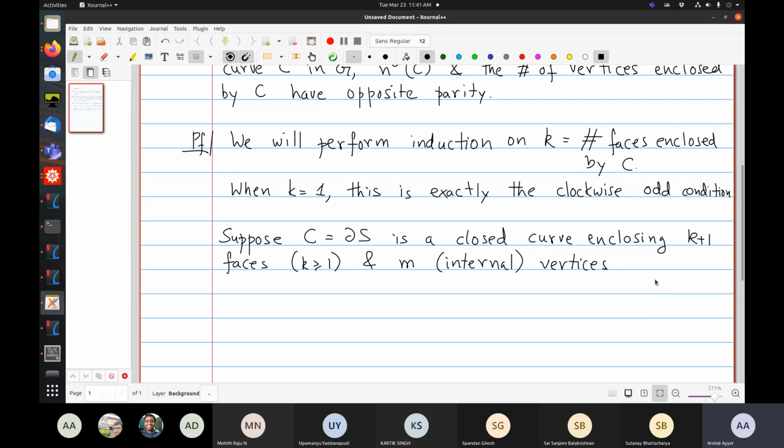Okay, so maybe I'll draw some figures. So here is your graph. This is G, and there's some curve C. I mean, this is a discrete object, so all these are edges, and there are some internal vertices. Let me triangulate it.